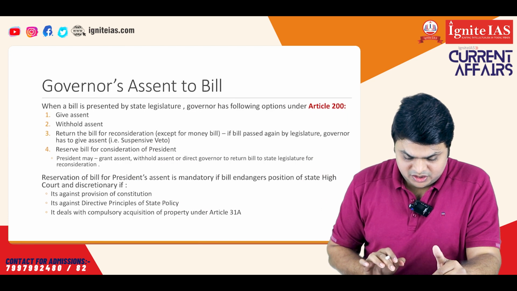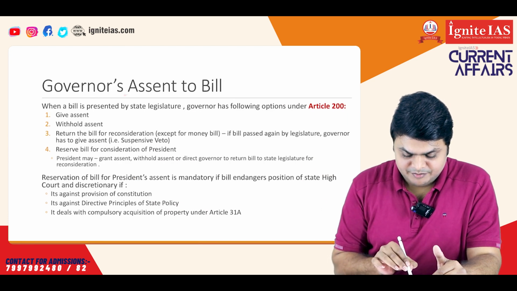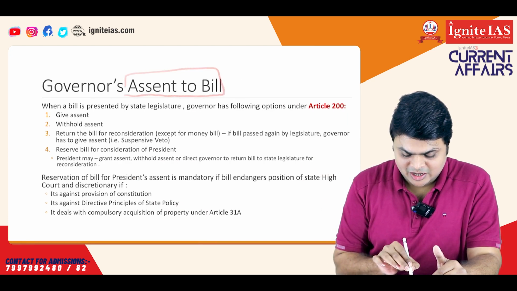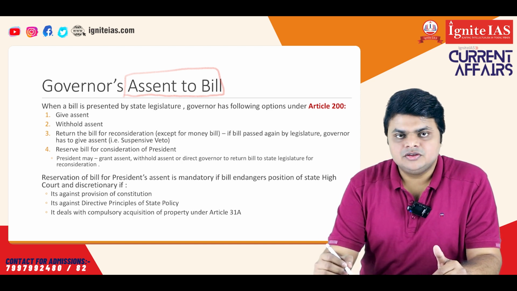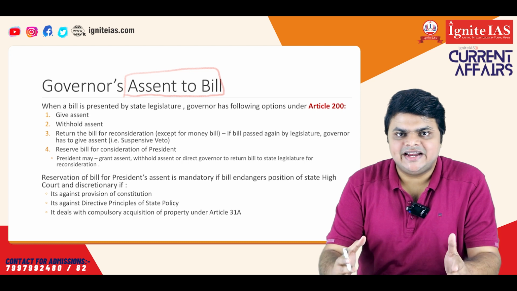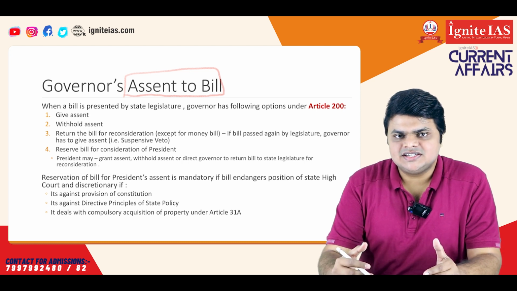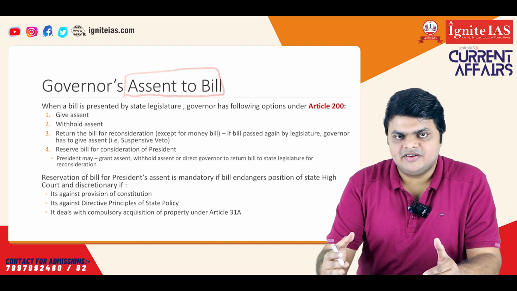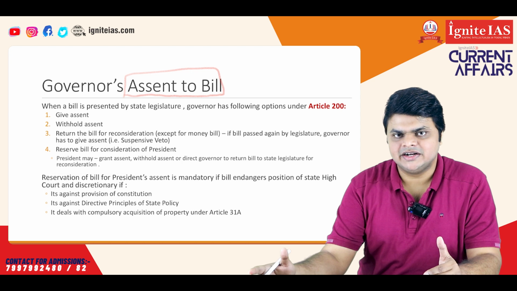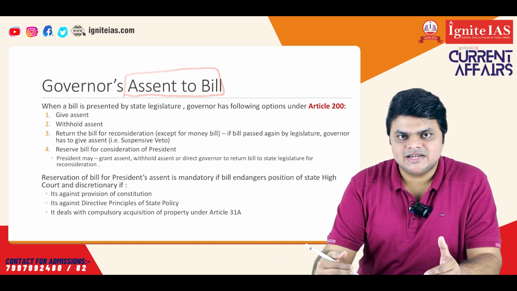Now, moving on, this is the area where many judicial cases have been ongoing recently. That means the governor's assent to the bill. So, let us understand how a state act is passed. Once the state legislature passes any bill, it has to go to the governor. And once the governor gives an assent to that bill, then only it becomes an act and is implemented. So, the governor's assent is an important step for a bill to become an act.